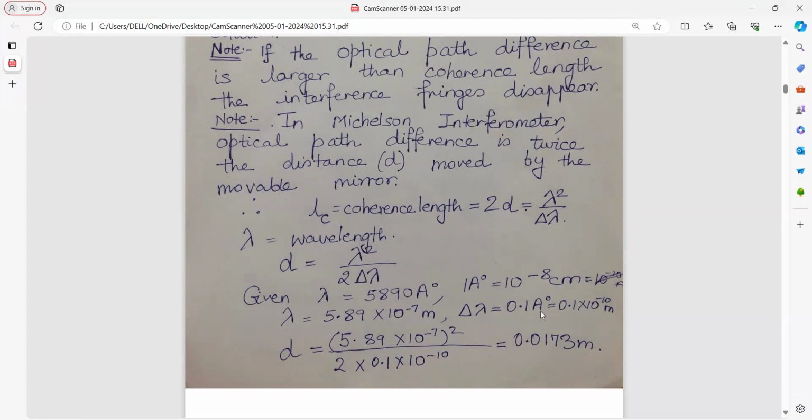All these values have been given to us in the numerical. We just simply put them. Angstrom has been converted to centimeter. 1 angstrom is 10 to the power of minus 10 meter or 10 to the power of minus 8 centimeter, and we get our answer.